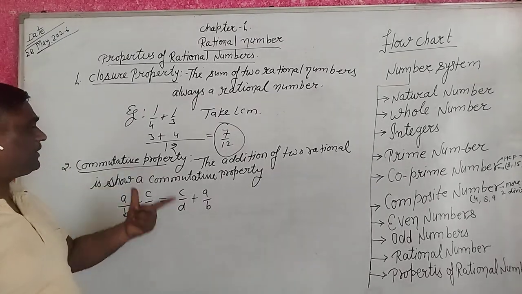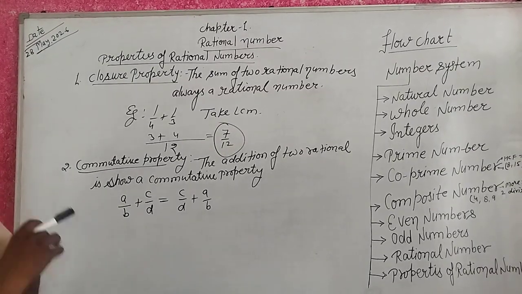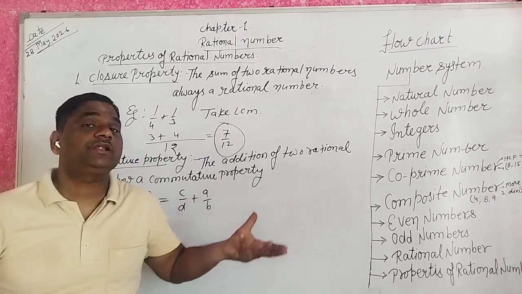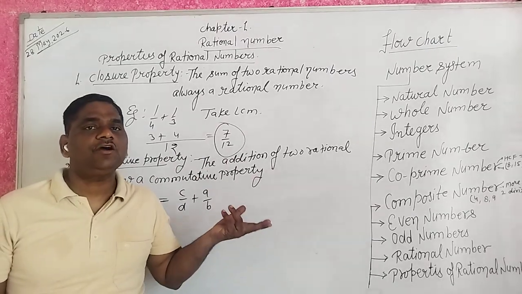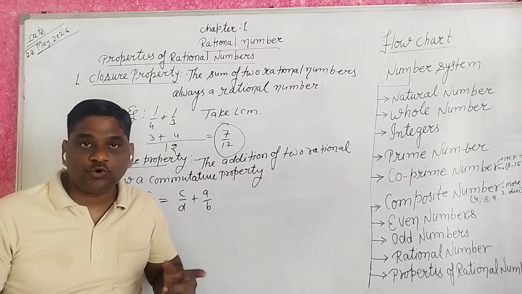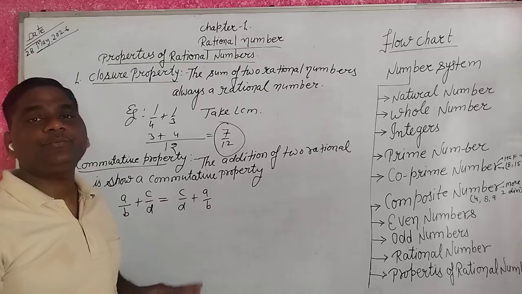So the commutative property says that when we add two rational numbers in any order, the result is the same. So this is known as the commutative property.